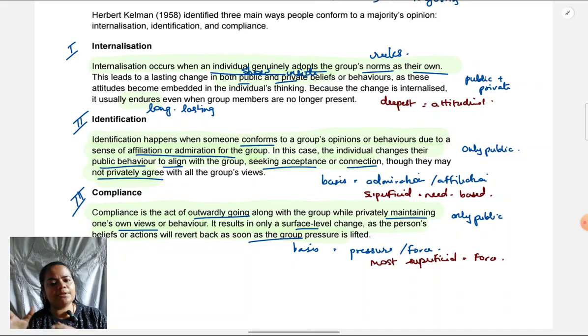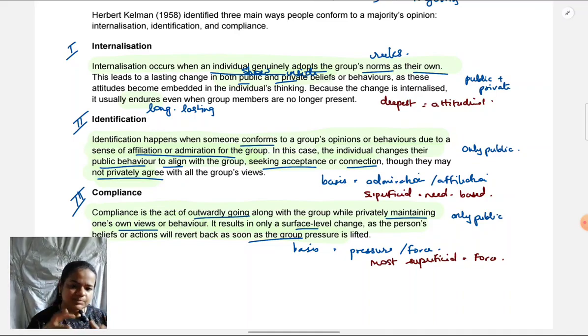So say for example, there's a girl who has changed her hair color just to fit in with the rest of the group because she likes them. So which of the three types is it? You have to answer it as identification. And then 2 markers can come up, definition and example, or a 6 marker can come up in which you have to combine all the 3 topics. Most probably it will be combined with the next section also, explanations. So types and explanations for a 6 marker AO1, and of course evaluation will also follow.